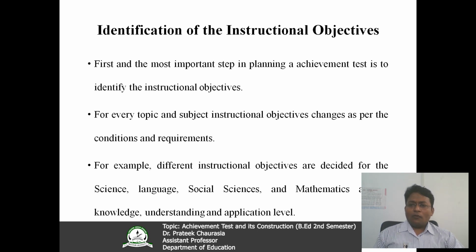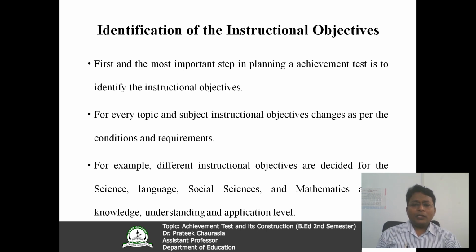Second, for every topic and subject instructional objective changes as per the condition and requirement. Look, when we are going to develop achievement test for the different topics and different subjects, their instructional objective changes as per the requirement, and on the basis of that achievement test is further designed.